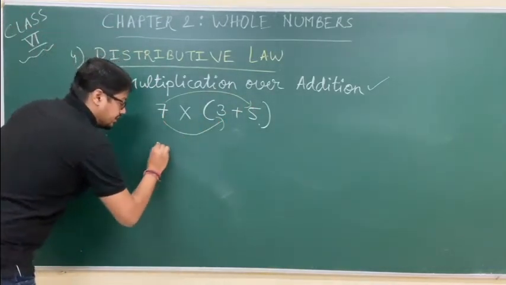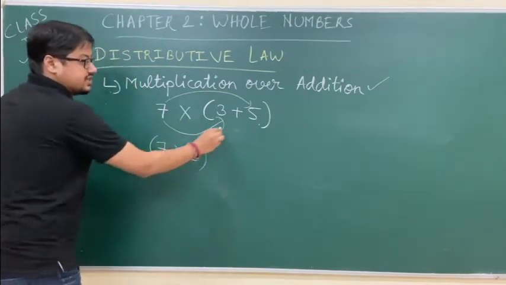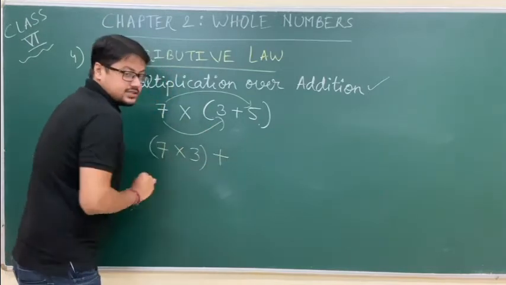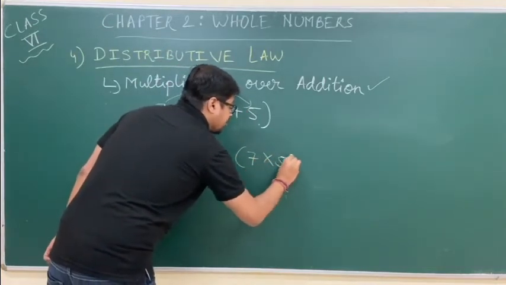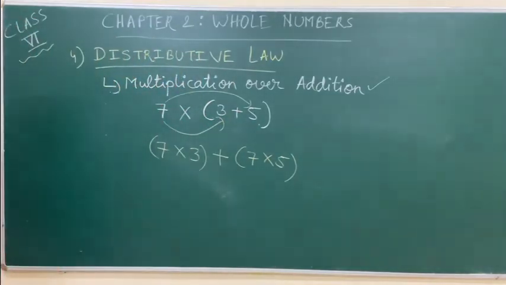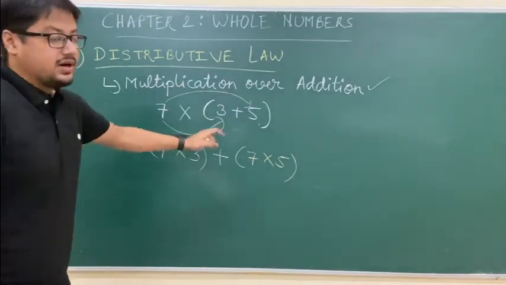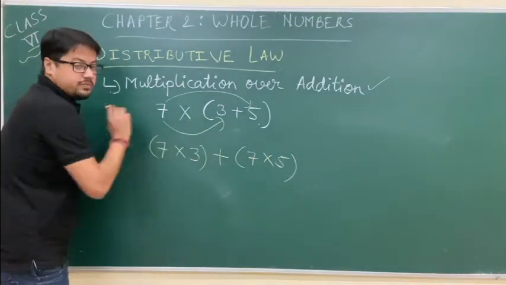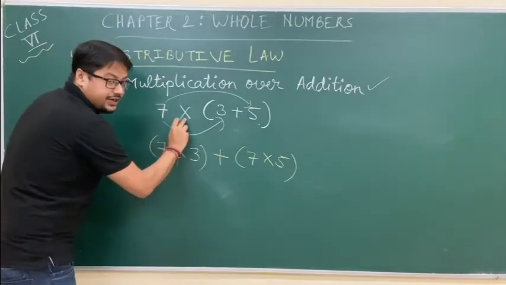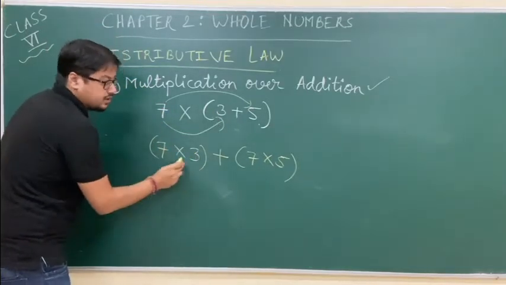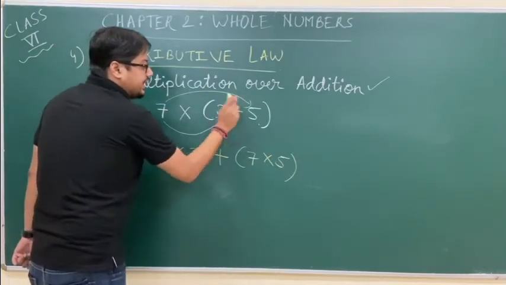7 into 3. What is the next sign? Plus. 7 into 5. Try to understand it once more how we are doing. We are multiplying 7 with each member inside the bracket. So what is the first member? 3. So we are first multiplying 7 by 3. Done. What is the next sign? Plus. Plus 7 into 5.